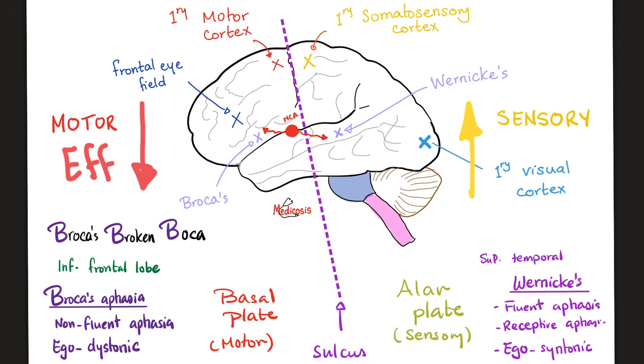Again, the central nervous system is made of brain, which is here, and spinal cord.